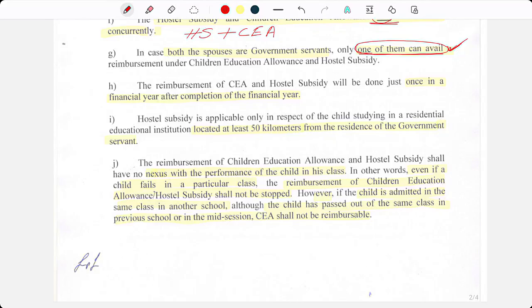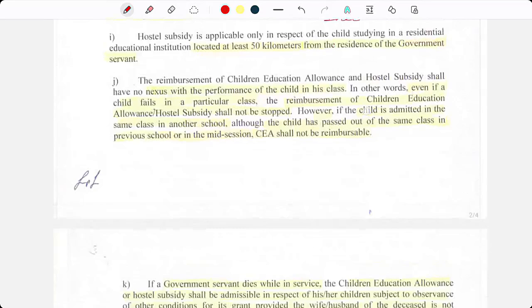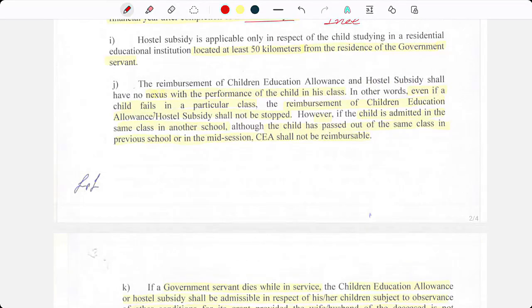Reimbursement of CEA and hostel subsidy will be done just once in a financial year after completion of the financial year. So, it will be done once. One time payment in a financial year. Hostel subsidy is applicable only in respect of a child studying in a residential educational institute located at least 50 kilometers from residence.